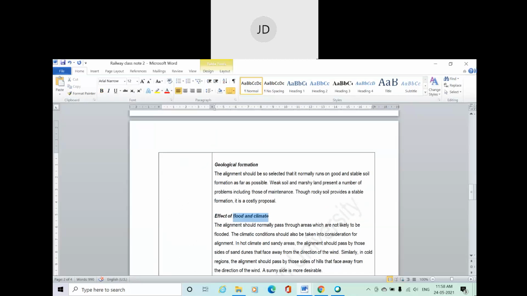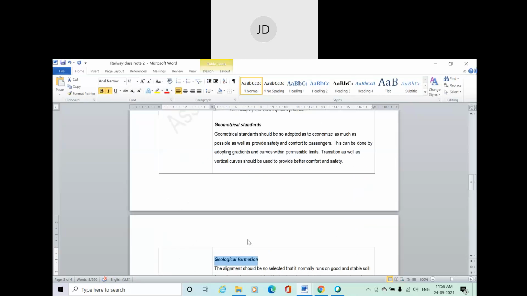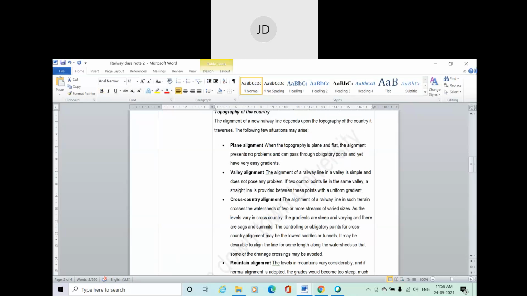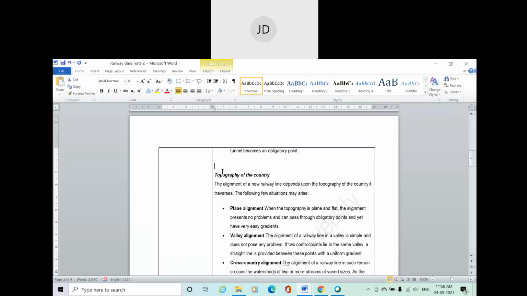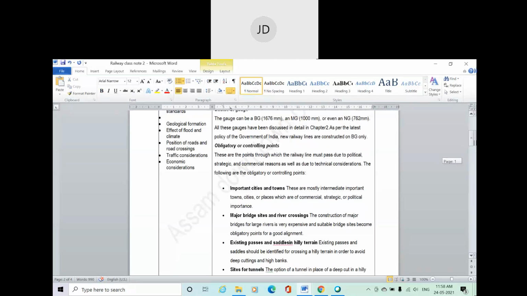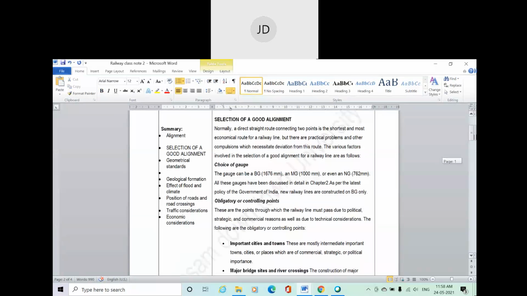Then temperature, flood and climate condition, geological condition, geometrical consideration. All these things also depend on the topography of a particular site and country. So all these factors perform an important role in deciding an alignment for a railway line.